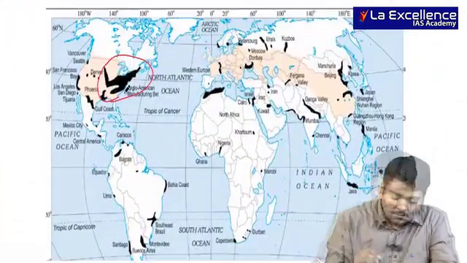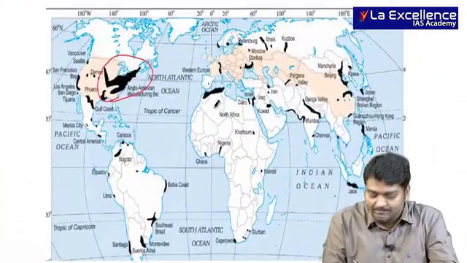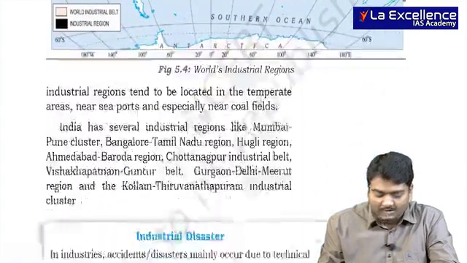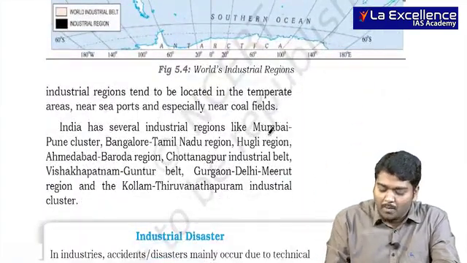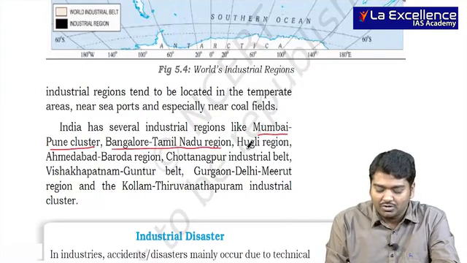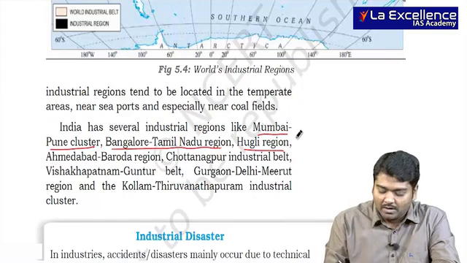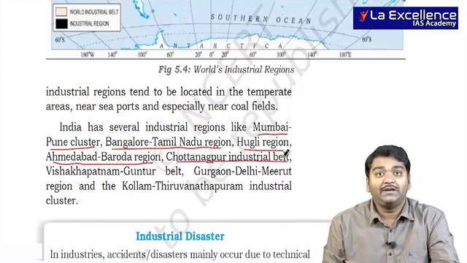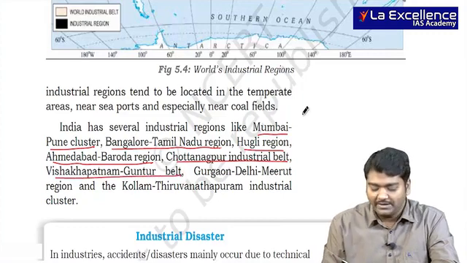Can you see here? Eastern United States, Eastern China, Europe, India, right? All these are very, very important. Mumbai to Pune has a cluster. Bangalore, Tamil Nadu region, Hooghly region, Kolkata, Ahmedabad, Baroda region, Chota Nagpur industrial belt, Vishakhapatnam, Guntur belt.